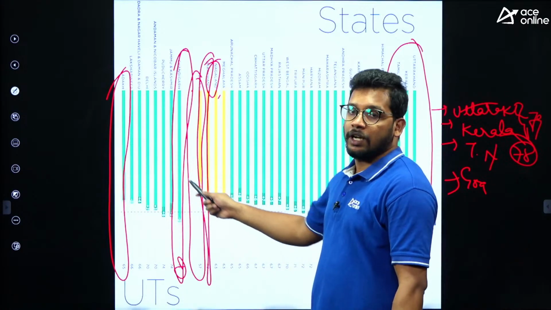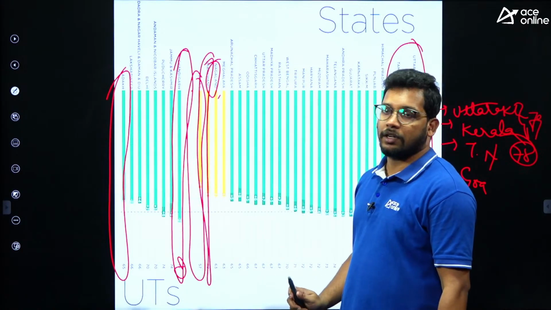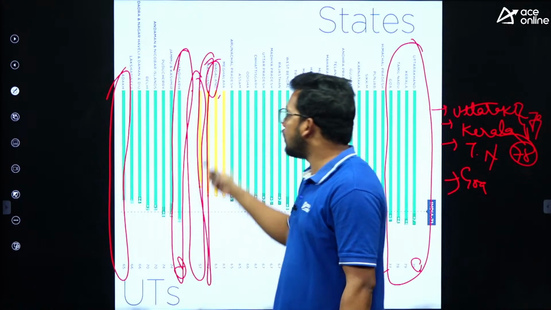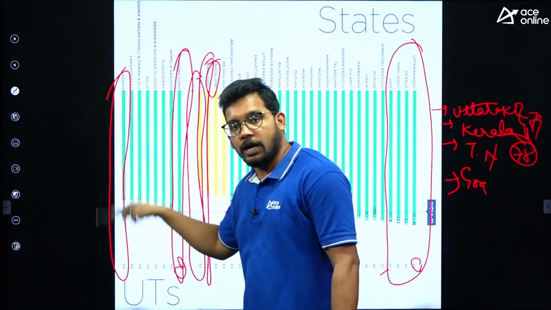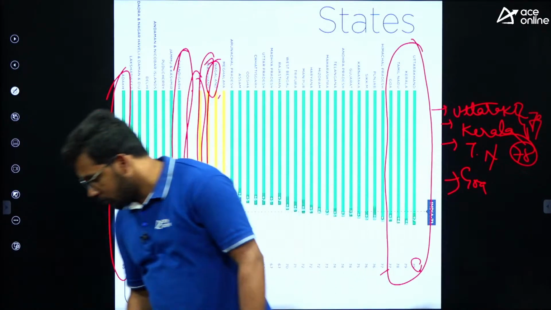In terms of worst, it is Bihar, Jharkhand, right? And then in terms of union territory, Chandigarh is the best performer and Ladakh is the worst performer.